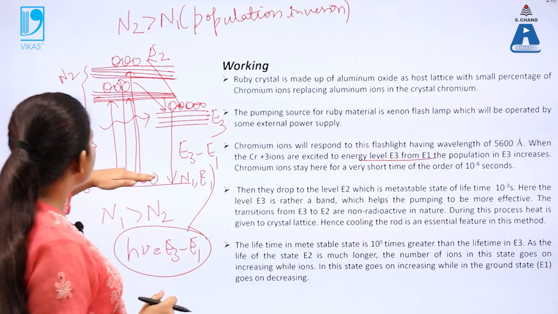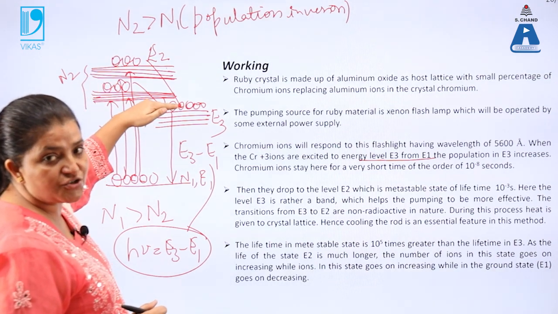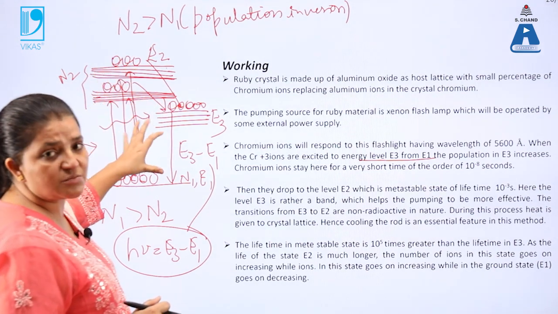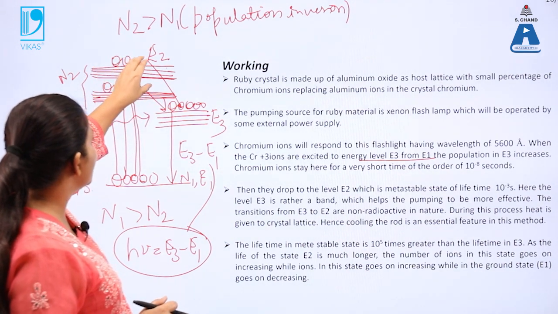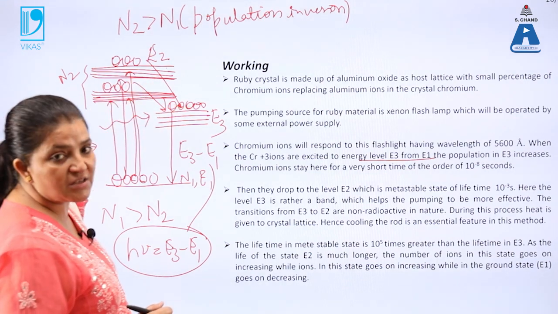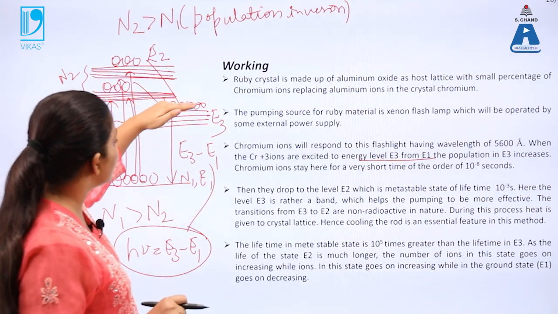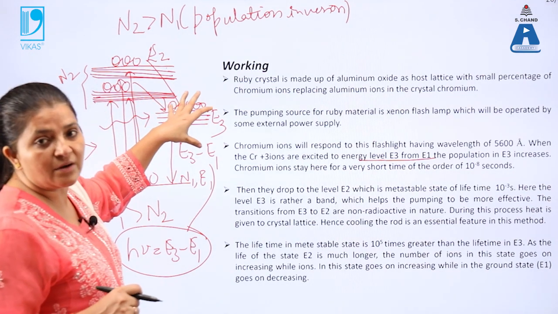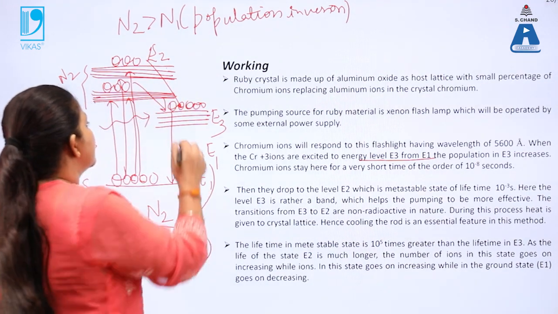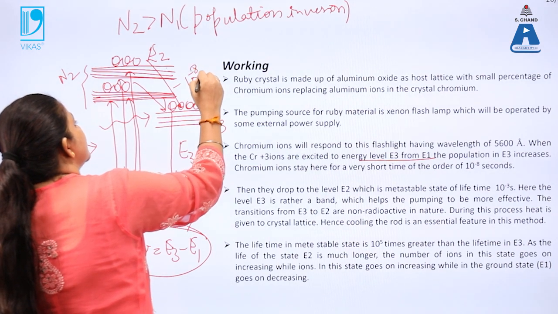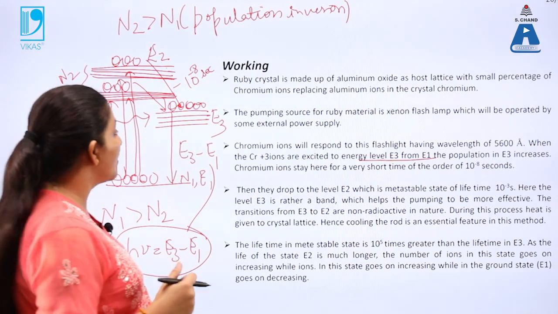Firstly there is stimulated absorption, then non-radiative transitions occur, or in some cases spontaneous emission is also done, but that is not required over here. When atoms jump from E3 to E2, these are called non-radiative transitions, which are also not required. At E3 atoms are more stable, so these transitions are frequent. These transitions take 10 raised to the power minus 8 second, that means 10 to the minus 8 times a second. So these are quite quick processes.